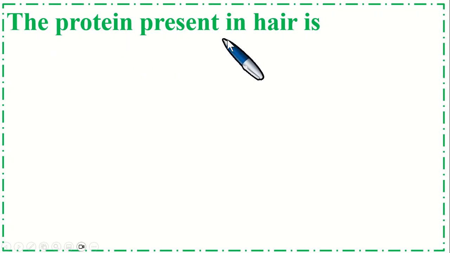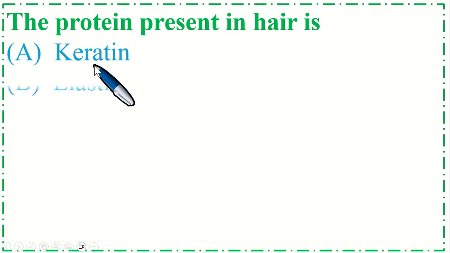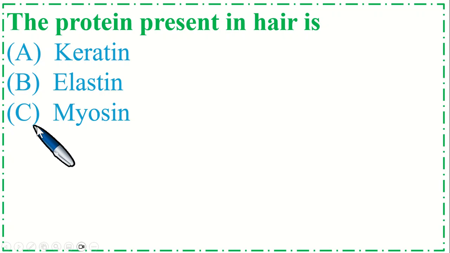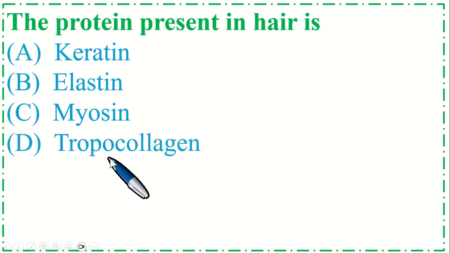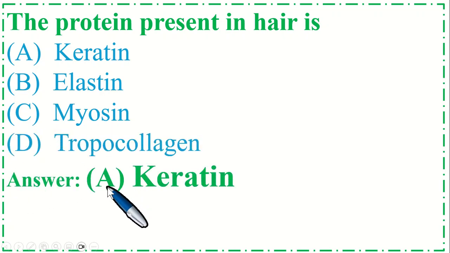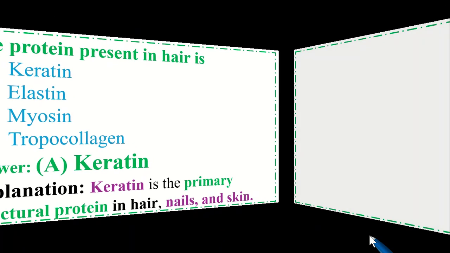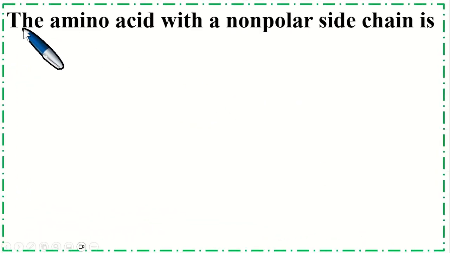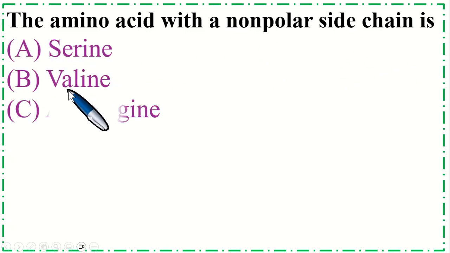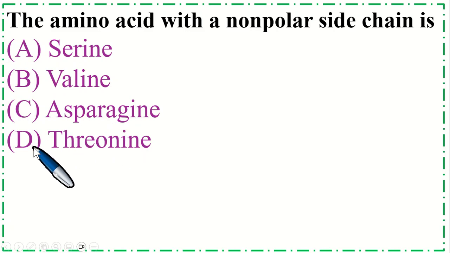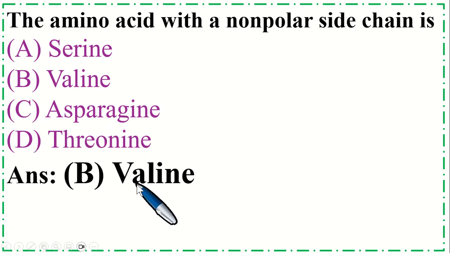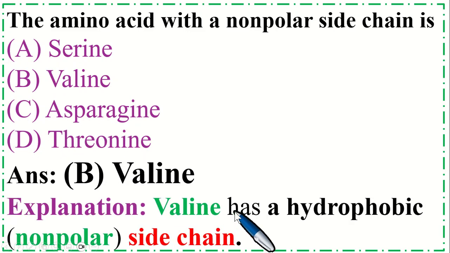The protein present in hair is option A keratin, B elastin, C myosin, and option D tropocollagen. So the correct option is A keratin. Keratin is the primary structural protein in hair, nail and skin. The amino acid with a non-polar side chain is A serine, B valine, C asparagine, and option D threonine. So the correct option is valine. Valine has a hydrophobic non-polar side chain.